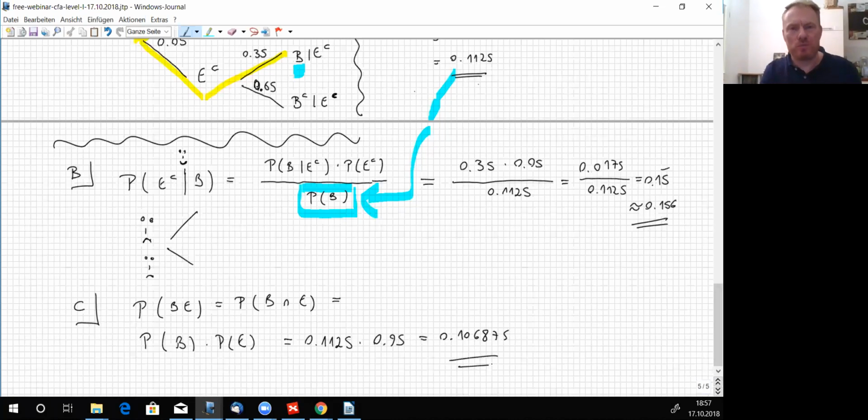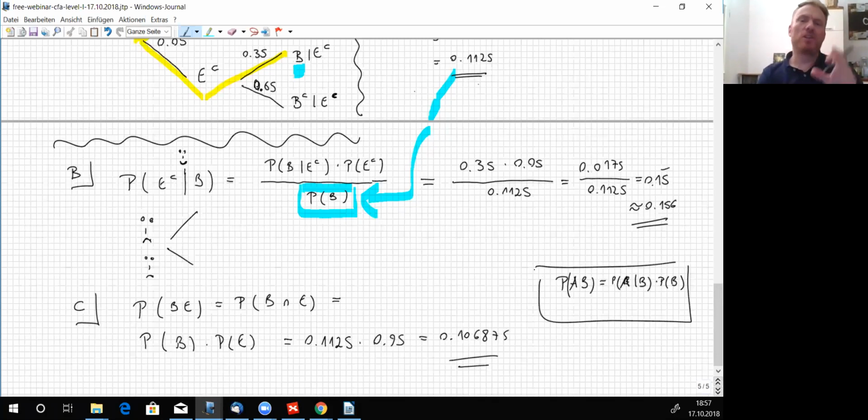Now, the multiplication rule. The multiplication rule goes this way: P of A and B at the same time is given by the probability of A if B occurred first, times the probability of B. You can understand it a bit easier if you say that the conditional probability of A given B is defined by P of A and B divided by P of B. So that's why the multiplication rule always holds.